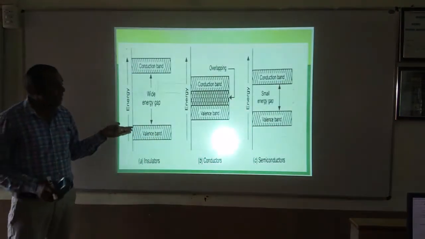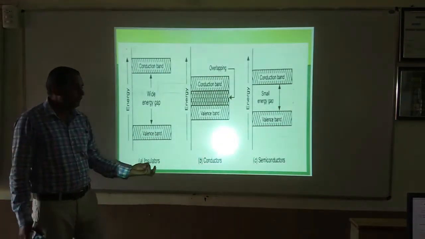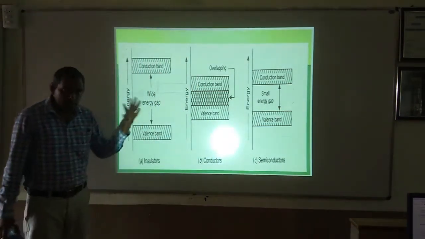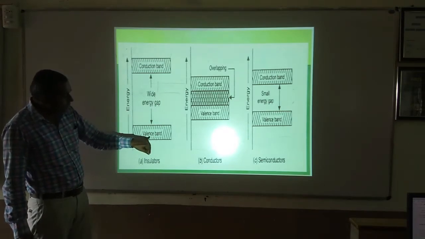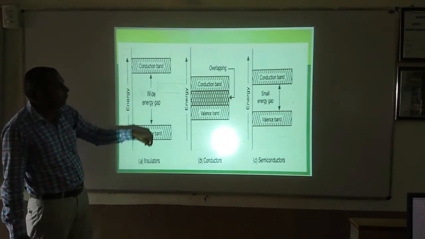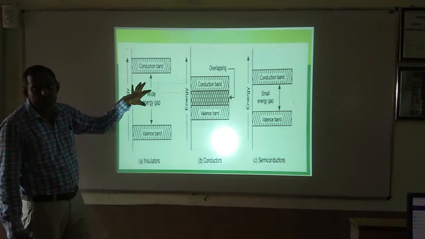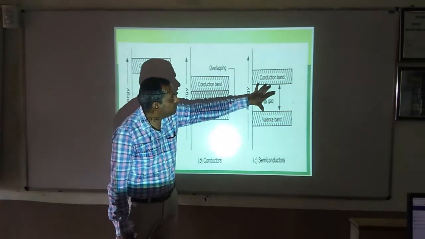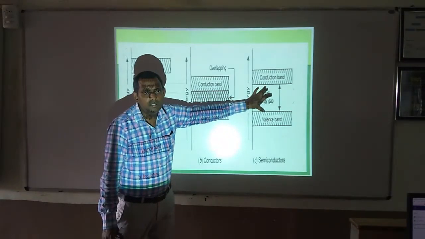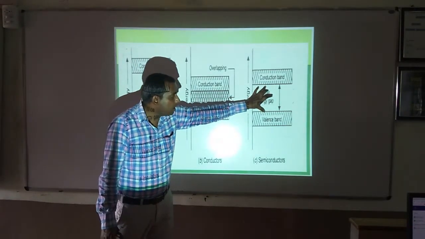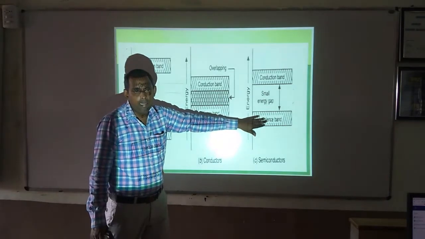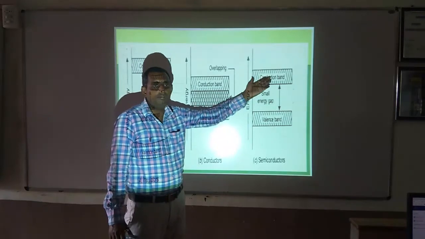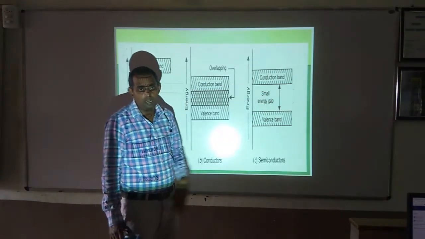So this is the comparison between insulators, conductors and semiconductors. Again I will go through it. This is the valence band and this is the conduction band, and the energy gap is very large compared to semiconductors. Here in semiconductors the energy gap is very small, so this gap can be overcome by applying some external energy so that the electrons can cross the energy gap and get into the conduction band.